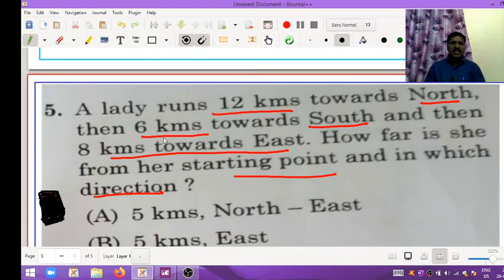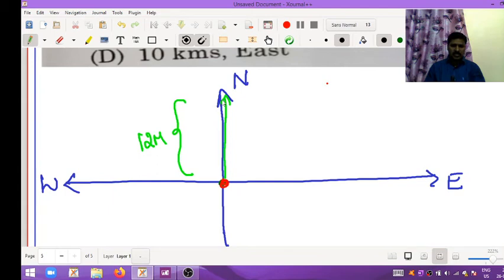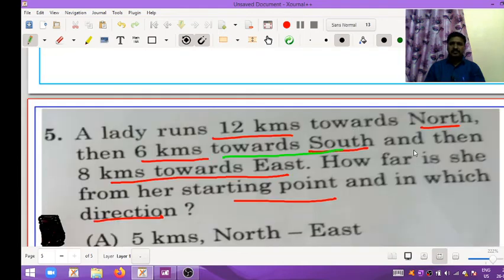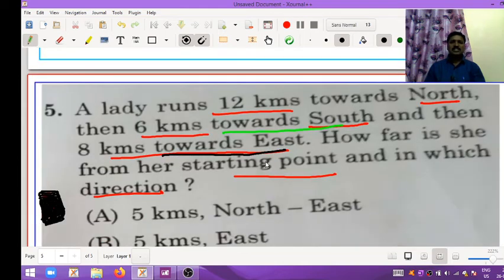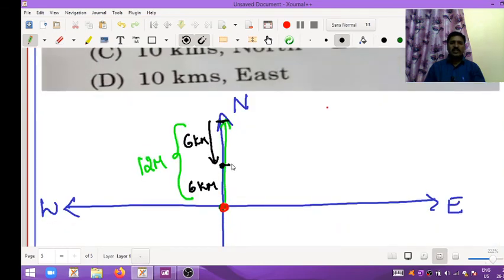And then 6 kilometers towards south. South means again the opposite. From here 6 kilometers, the exact middle will come. The remaining distance is also 6 kilometers. So exactly C is here right now. And then 8 kilometers towards east, from this point 8 kilometers towards east.